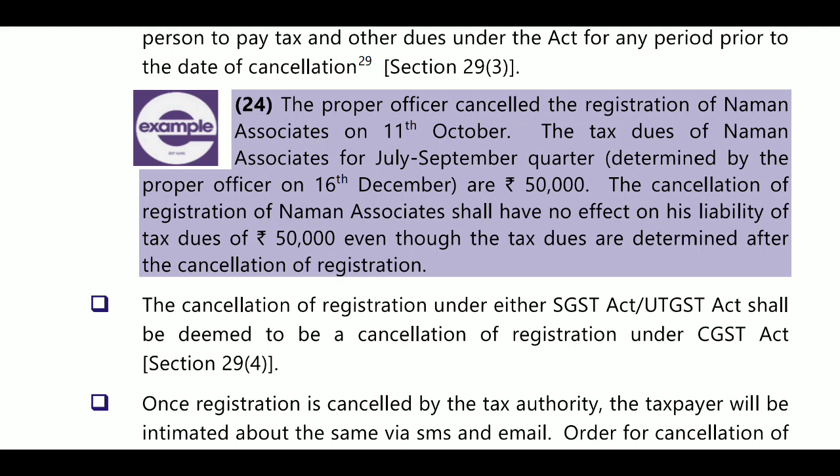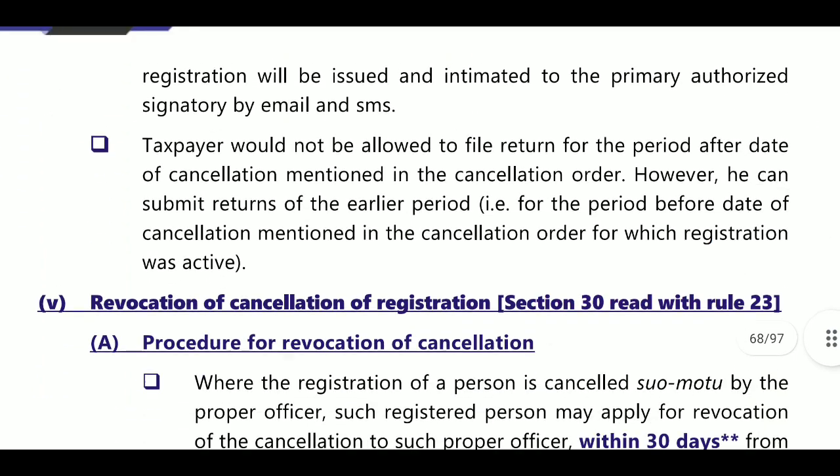The cancellation of registration of Naman Associates shall have no effect on his liability for tax dues of 50,000, even though the tax dues are determined after the cancellation of registration. So even if the registration is cancelled, if any liability arises, you must pay that liability amount.